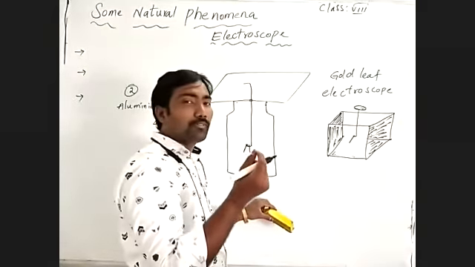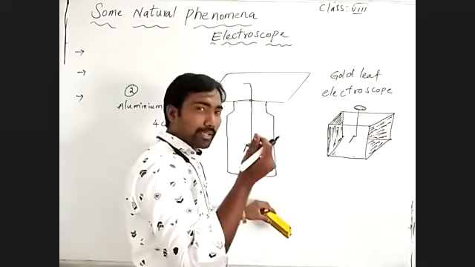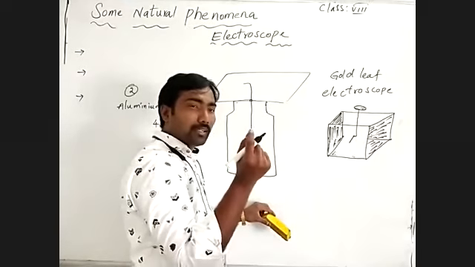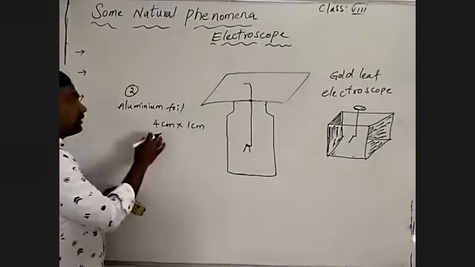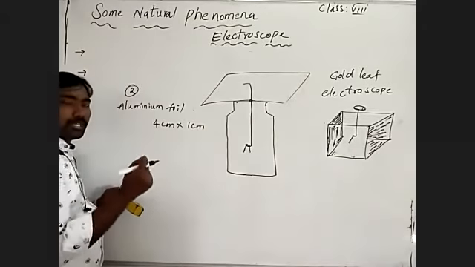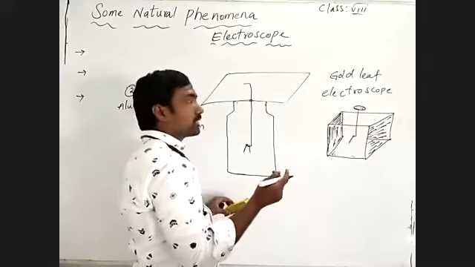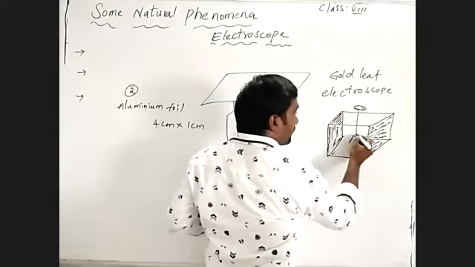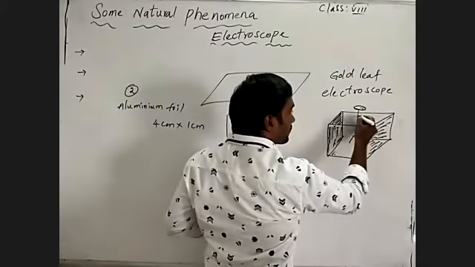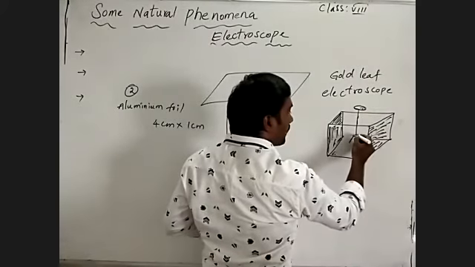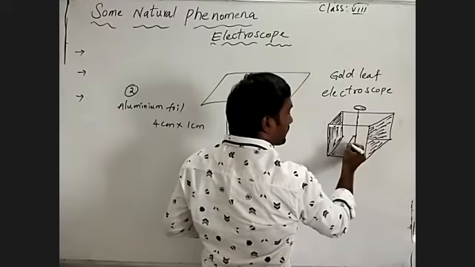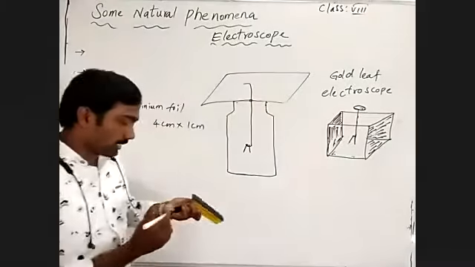What is a gold leaf? It is not like a leaf; it is like a feather of small length, 1 or 2 centimeter, a small-sized gold leaf. This metal is made of brass. This is the brass metal and this is the gold leaf.